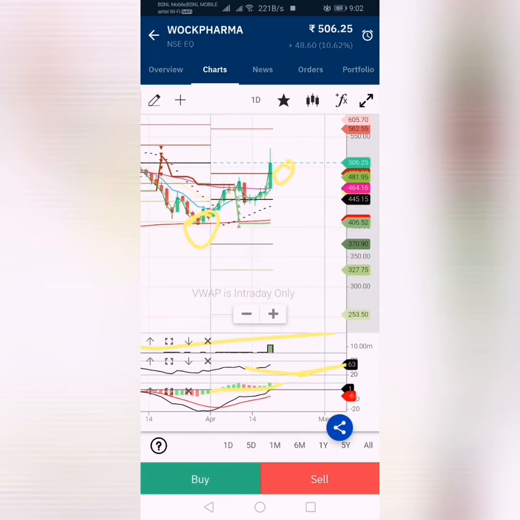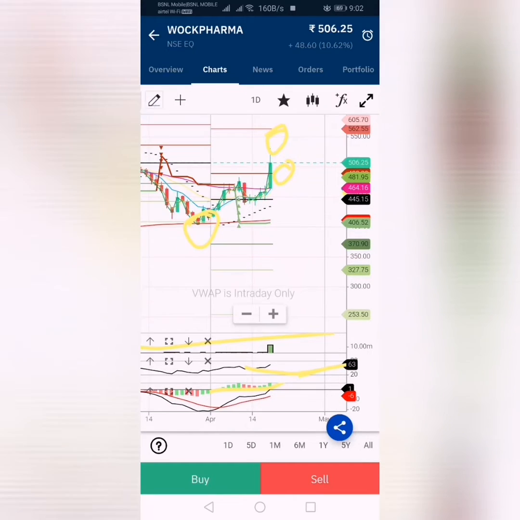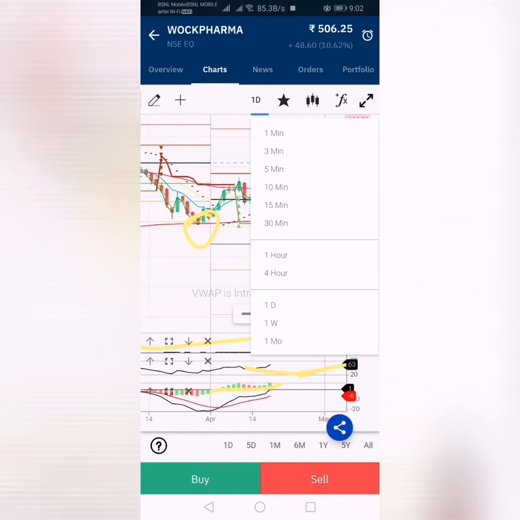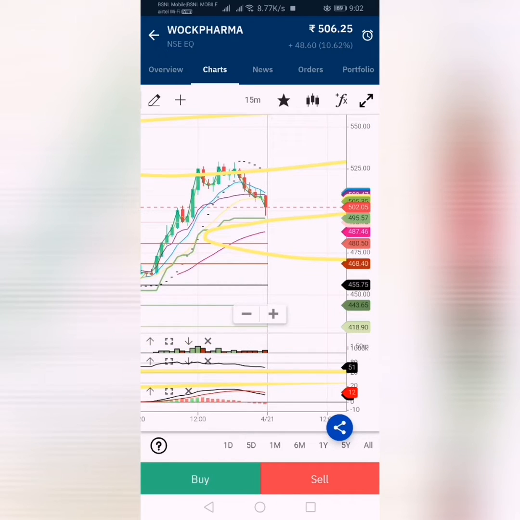Okay, the 1 day candle has broken out of the resistance and made it a support, and now it will go on to break this 562 resistance. Next target is 562. The stock may reach 562 in upcoming days if the buyers show interest. Tomorrow also it may go near 562.